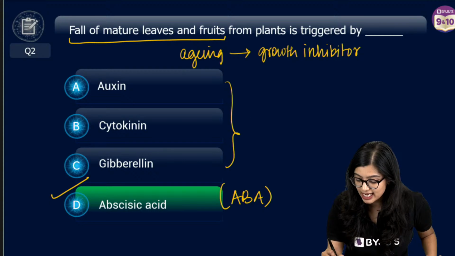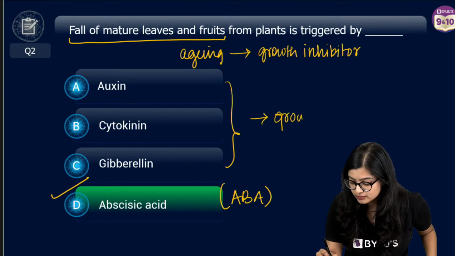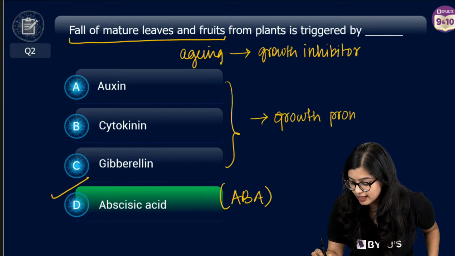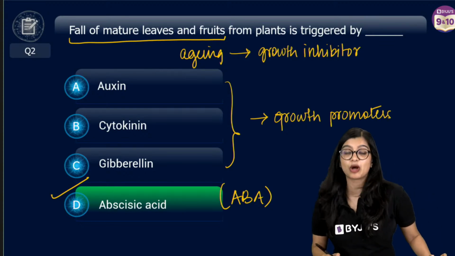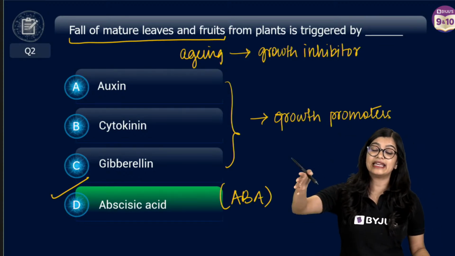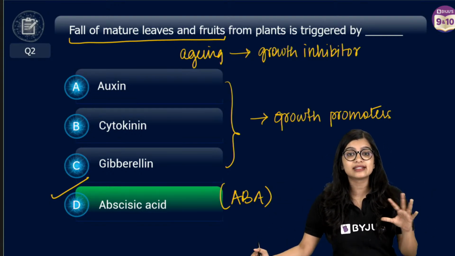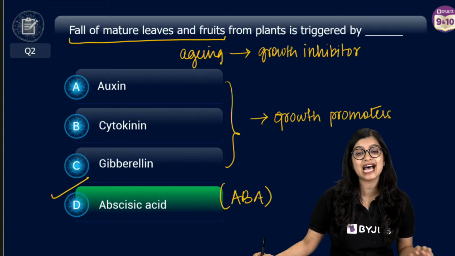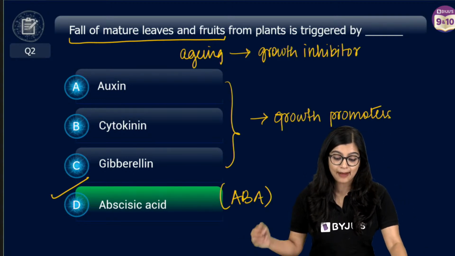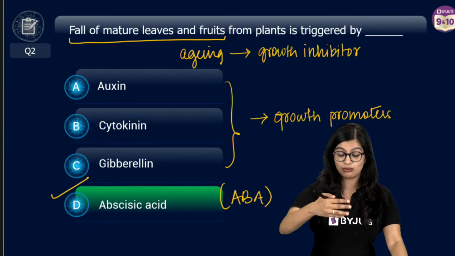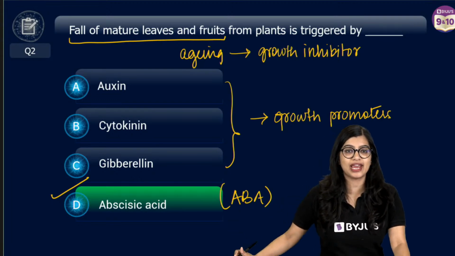While the remaining three here are growth promoters, right? So fall of leaves and fruits and all of that, and dormancy of seed hormone. This right here is also what we consider as abscisic acid. We see that abscisic acid is responsible for all of this, right?